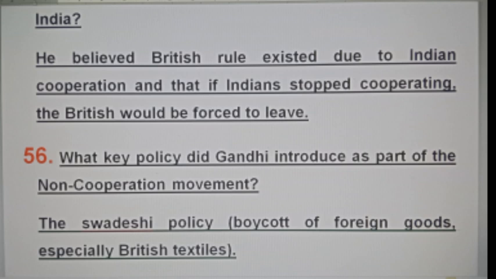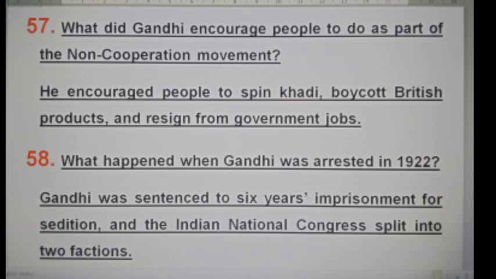What key policy did Gandhi introduce as part of the non-cooperation movement? The Swadeshi policy, that is boycott of foreign goods, especially British textiles. What did Gandhi encourage people to do as part of the non-cooperation movement? He encouraged people to spin khadi, boycott British products, and resign from government jobs.